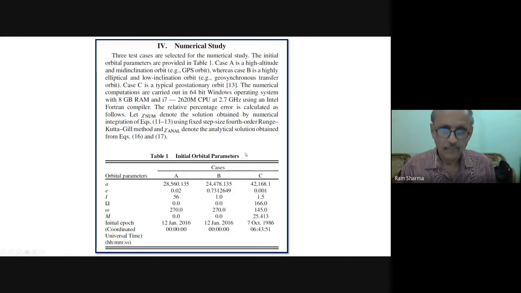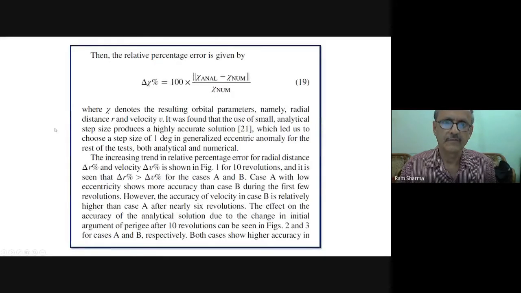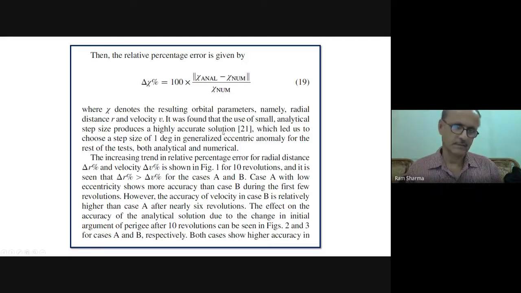Then the percentage is 100 times the analytical minus the numerical, divided by the numerical. So this is what we have to find, the relative percentage error, with which the plotting has been made.